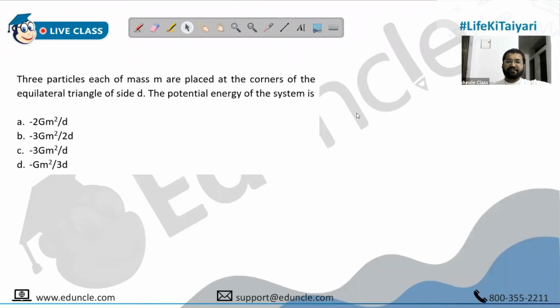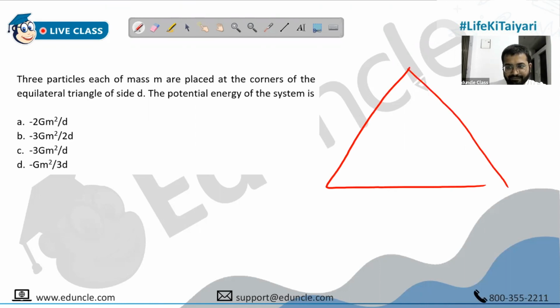Three particles, each of mass m, are placed at the corners of an equilateral triangle of side D. The potential energy of the system is. How do you find potential energy of such a system? There is a scalar addition of each potential pairwise.